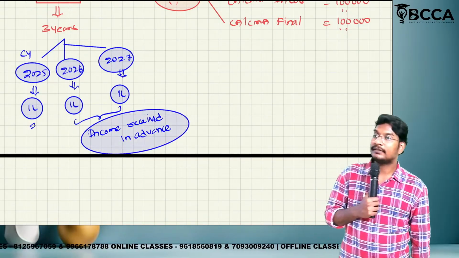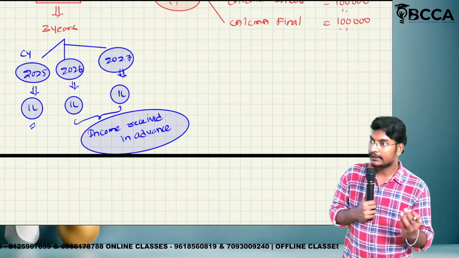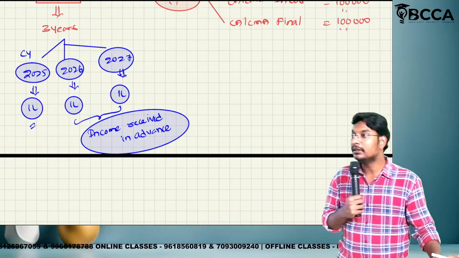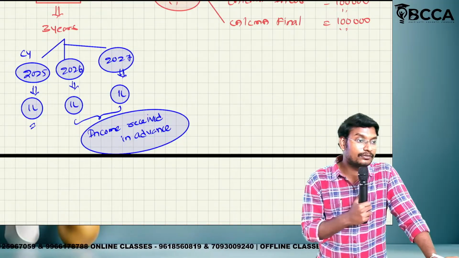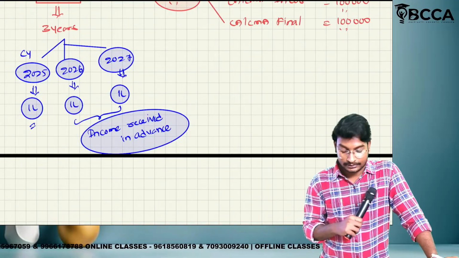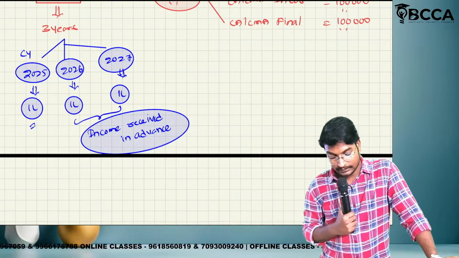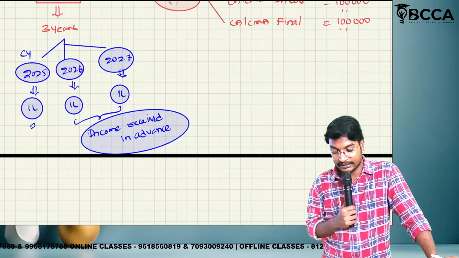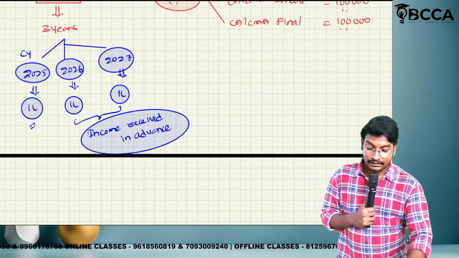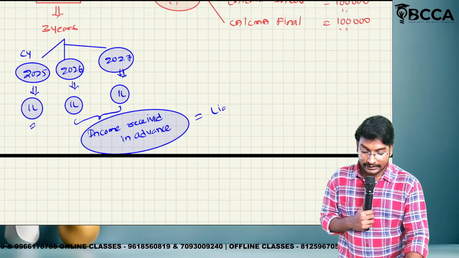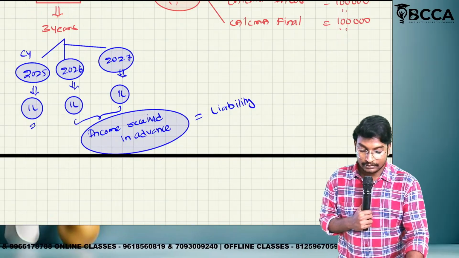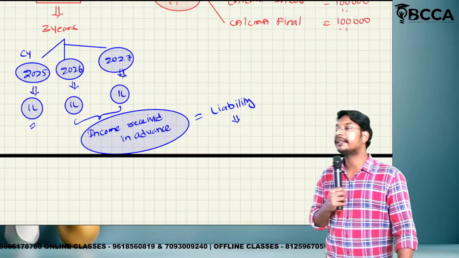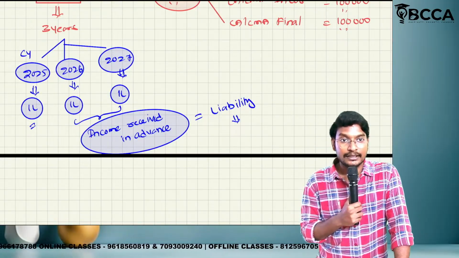Income received in advance can also be called as liability, can also be called as fictitious asset, can also be called as deferred revenue expenditure. Sorry guys. Fictitious assets can be called as what? Fictitious asset. This is not a deferred revenue expenditure. So income received in advance is called as asset or liability? Liability. This is a liability. This can be called as fictitious assets, not a deferred revenue expenditure. But the treatment will be like that only.